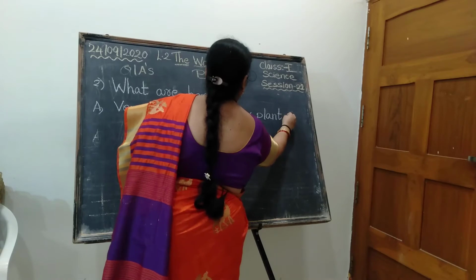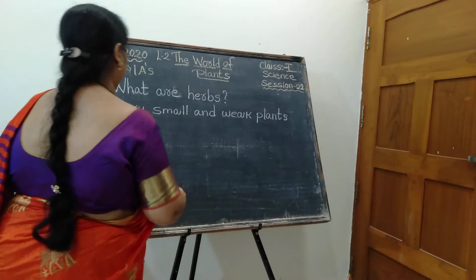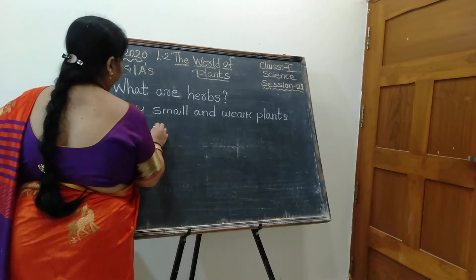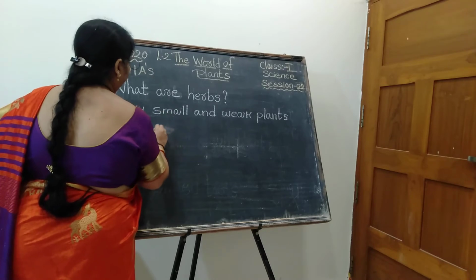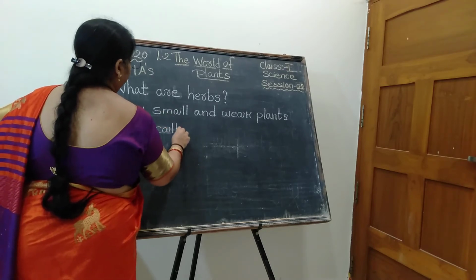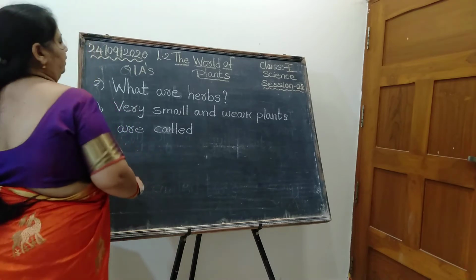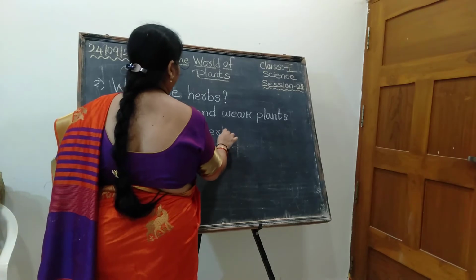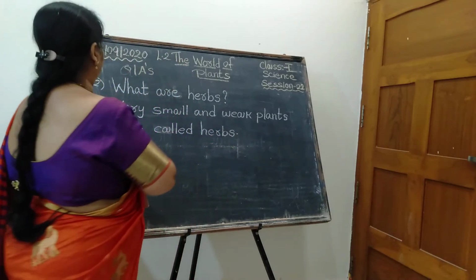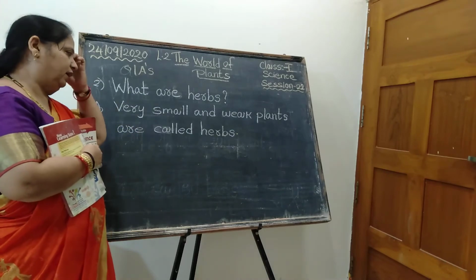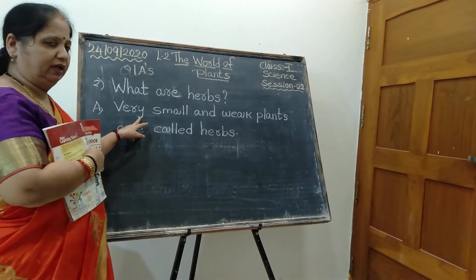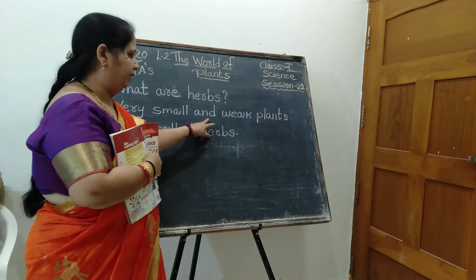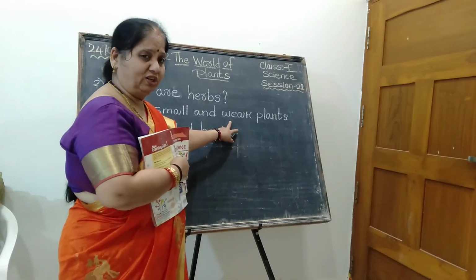Are called herbs. Just say and write. Very small and weak plants are called herbs. Spell the word very. V-E-R-Y, very. Small, S-M-A-L-L, small. A-N-D, and. Weak. They are not strong, isn't it?